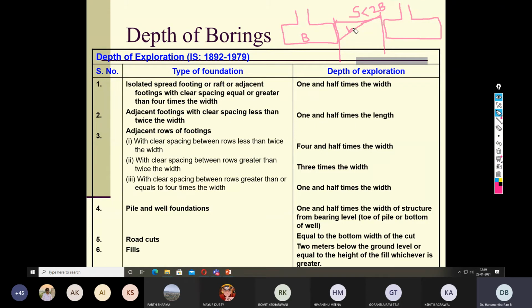So this is the length. So here depth of exploration should be 1.5 times the length, otherwise it is 1.5 times the width of the footing. Is it clear now? Yes, sir.